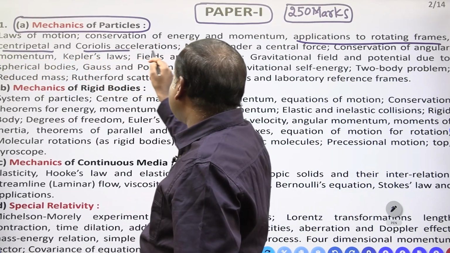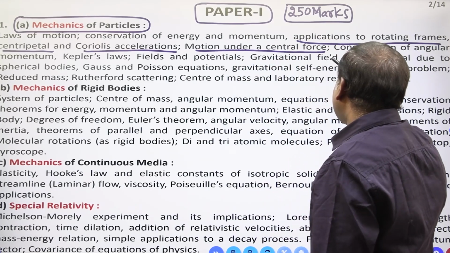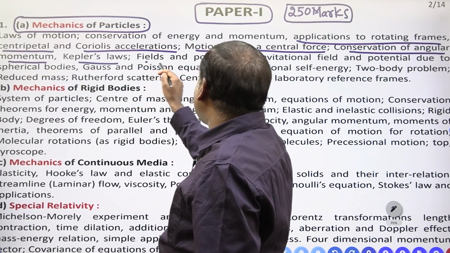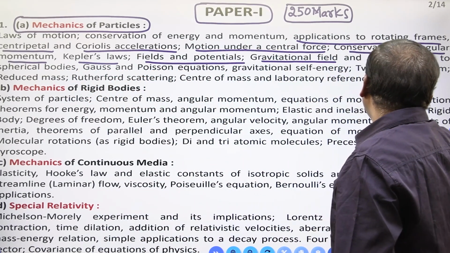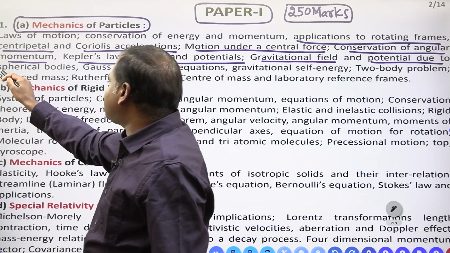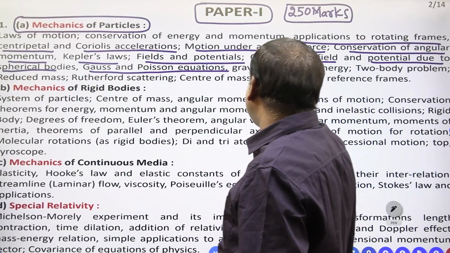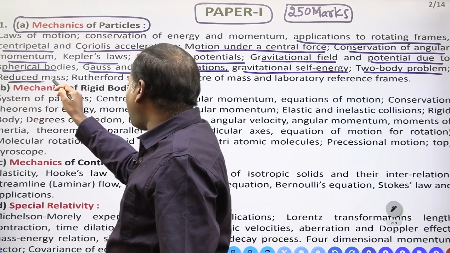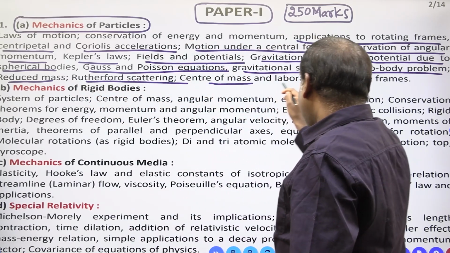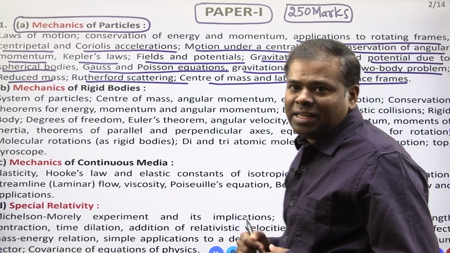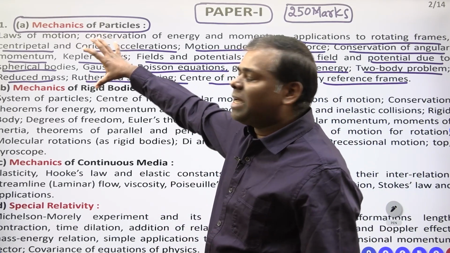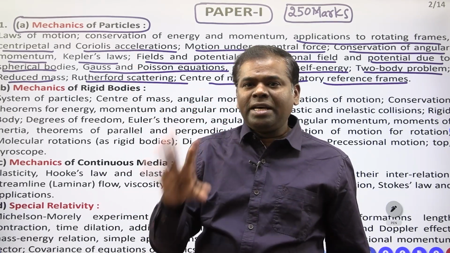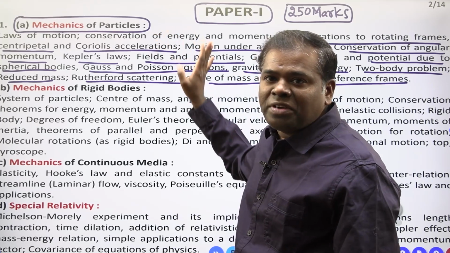Centripetal force, Coriolis acceleration, motion under central forces, conservation of angular momentum, Kepler laws, fields and potential, gravitational field, potential due to spherical bodies, Gauss and Poisson equations, gravitational self-energy, two-body problem, reduced mass, Rutherford scattering, center of mass, laboratory frame and center of mass frame. This is the mechanics. Each and everything you learn in BSc only. This is purely BSc level syllabus, mechanics of a particle.